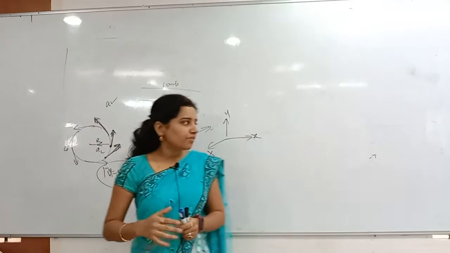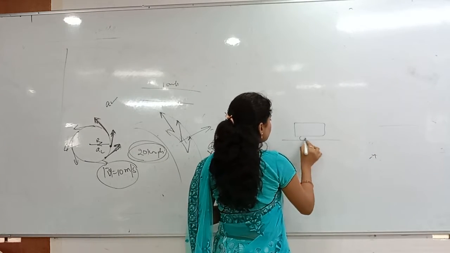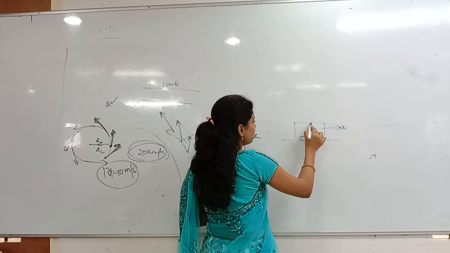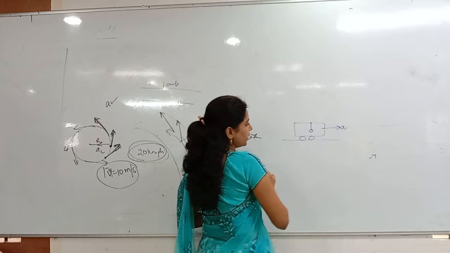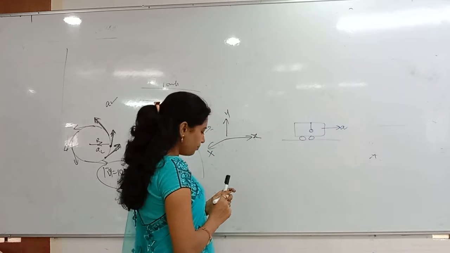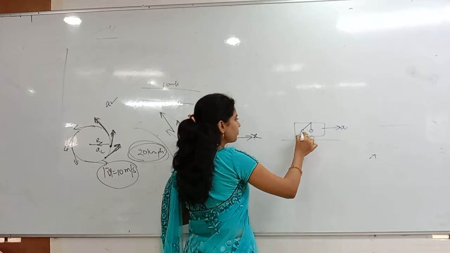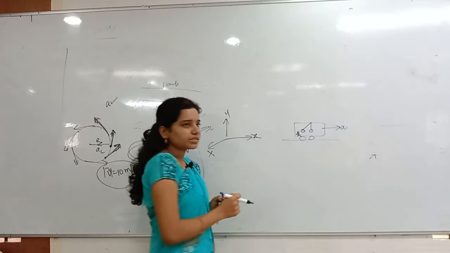Leave that aside. For example, I have taken a truck moving in this direction with an acceleration a. Now a pendulum is hanging in it. Initially at rest, it is suddenly accelerated with a. Then what happens? In which direction will the pendulum move? Backward it will move. For whoever is standing inside, is this a non-inertial frame or an inertial frame?